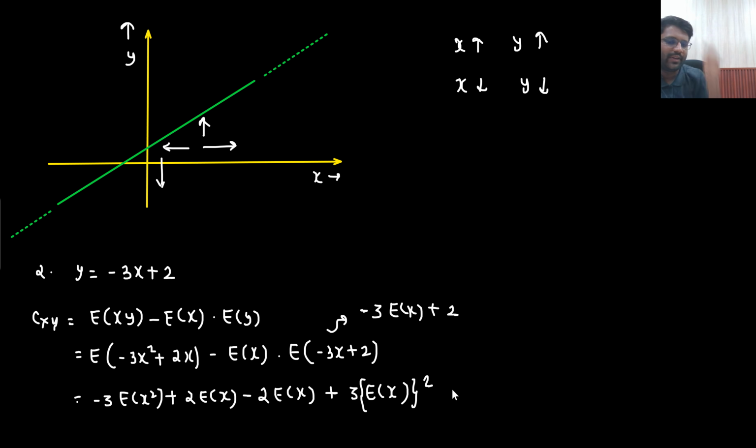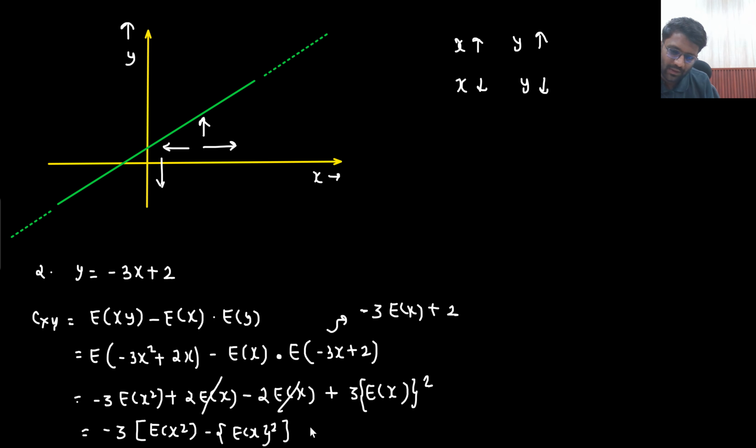Is that clear to you? Did you understand this point? I hope this calculation is not tough. You can do this calculation on your own. So this and this are getting cancelled out. You can take minus 3 outside. Inside, what you are getting? Expectation of x square minus expectation of x whole square. What you are getting? Minus 3 sigma x square.